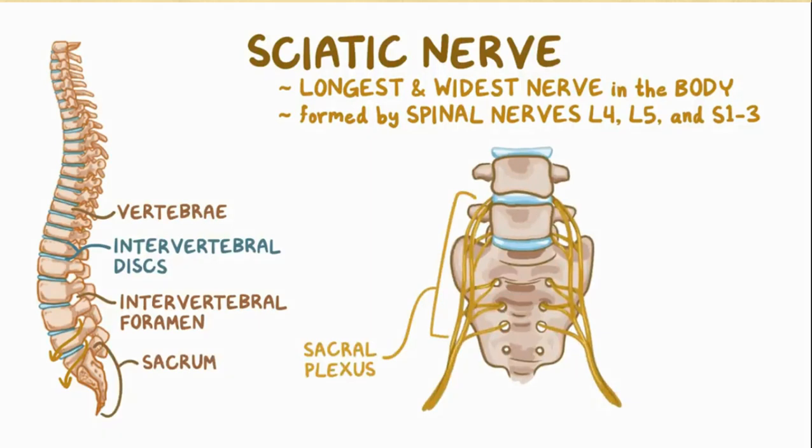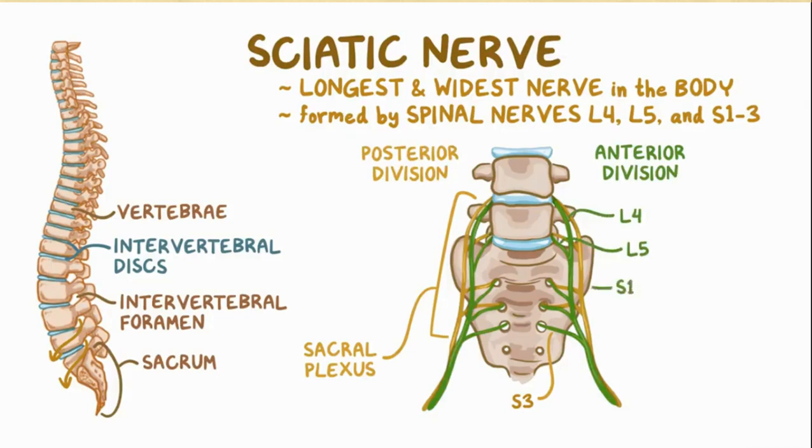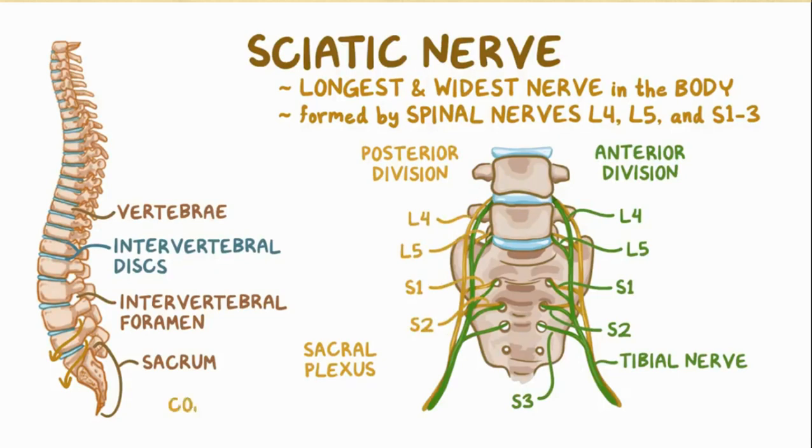All the nerves in the plexus, except S3, are split into two divisions, anterior and posterior. Anterior divisions of L4, L5, S1, S2, and the entire S3 nerve create the tibial nerve, while posterior divisions of L4, L5, S1, and S2 form the common fibular nerve. These two nerves are bound together by connective tissue and make up the sciatic nerve.